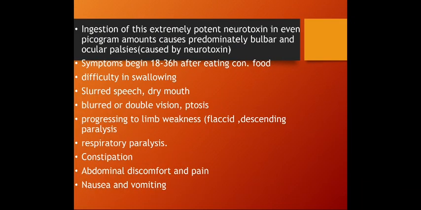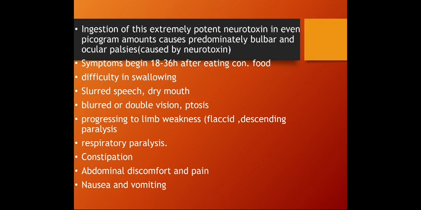Now, ingestion of an extremely potent neurotoxin, even in picogram amounts, causes predominantly bulbar and ocular palsies, caused by the neurotoxin produced by this type of microorganism. Symptoms begin 18 to 36 hours after eating this canned food or vegetables.